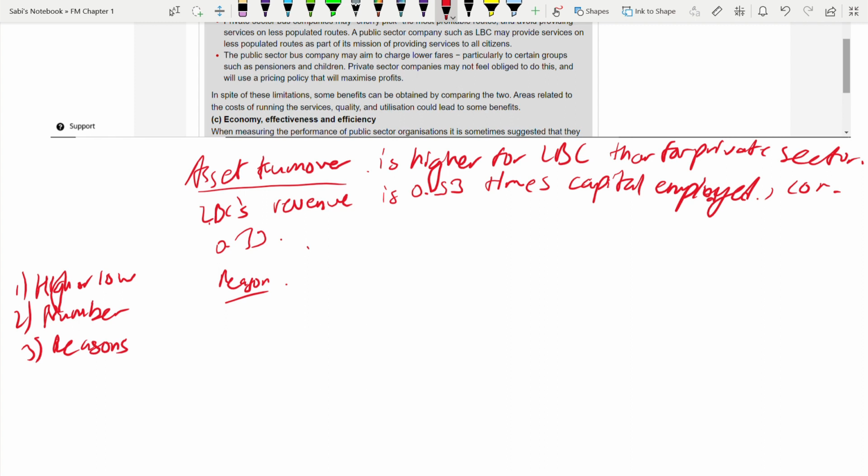Now think why asset turnover could be high. What does this measure suggest? This suggests LBC's buses achieve higher utilization than private sector buses. That means they are able to utilize their buses better than the private sector. This is the meaning of this. LBC utilizes their buses better. How do they utilize them better? That is the question.